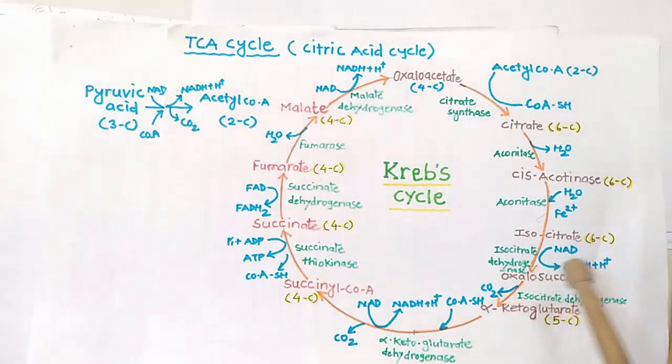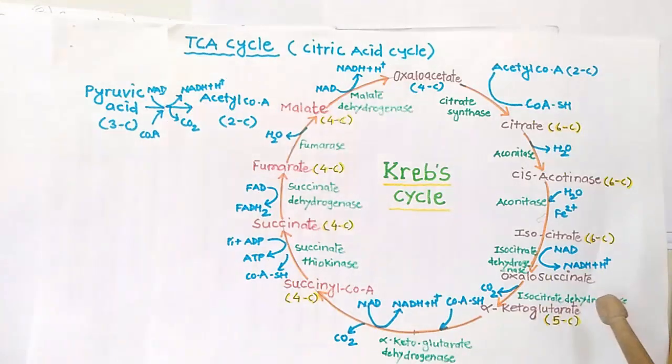Now this isocitrate undergoes a dehydrogenase reaction in the presence of isocitrate dehydrogenase. In this reaction, one NAD molecule takes 2H and NADH plus H plus is formed. It is also called an oxidation reaction, and it forms oxalosuccinate.